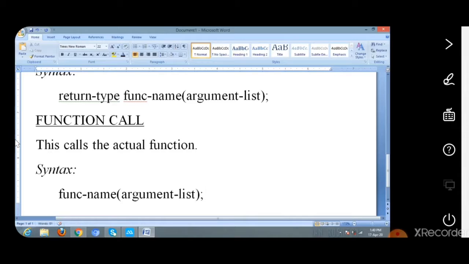This is the syntax for function call. Function name followed by argument list. Whenever you want to call a function, you call it by using the function name which we declared when we declared the function. So a function is called by using the function name followed by its parentheses. This is about function call.